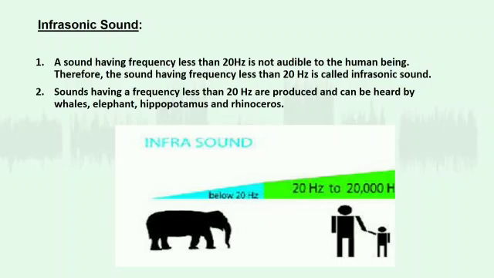A sound having frequency less than 20 hertz is not audible to human beings. Therefore, sound having frequency less than 20 hertz is called infrasonic sound. For example, some animals such as whales, elephants and giraffes communicate using infrasound over long distances.